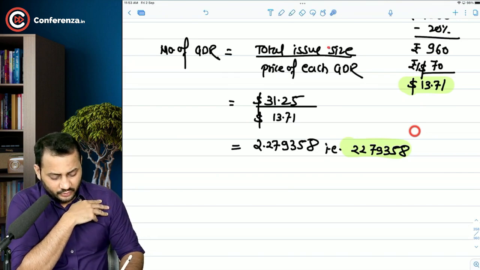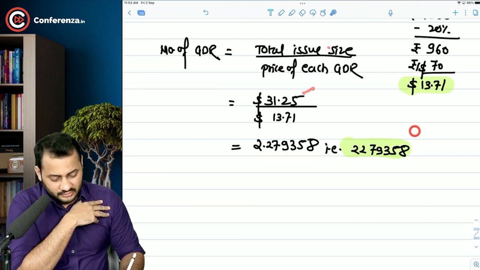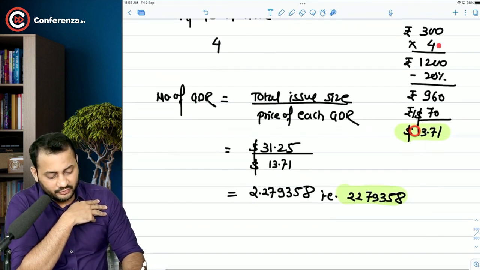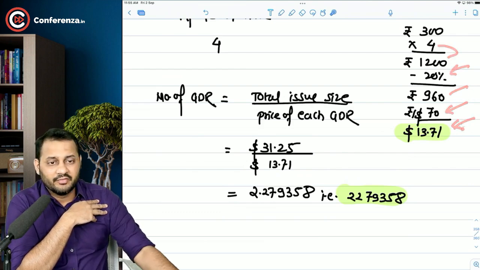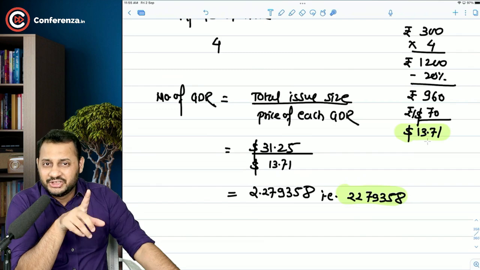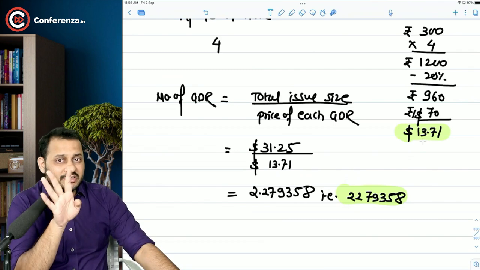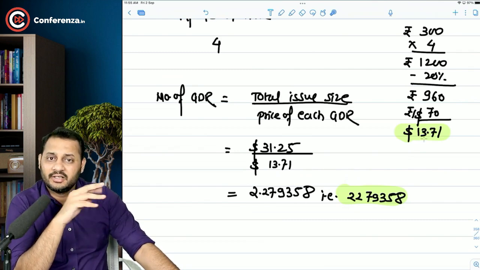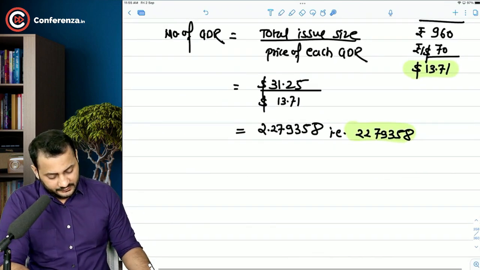And it's very simple. The total amount that we want to raise is 31.25. Okay. And 1 GDR will include 4 shares. That means in terms of rupees, it costs us 1200 rupees. It has to be issued at a discount of 20%. So the net price should be 960, which when converted with the exchange rate gives you 13.71. So every investor who wants to buy 1 GDR will have to pay $13.71. And this includes the issue expenses of 4%. This will be deducted later on. Okay. So this is the number of GDRs.